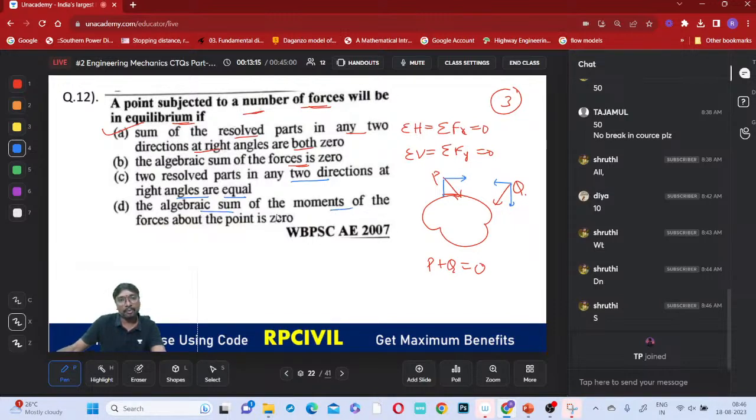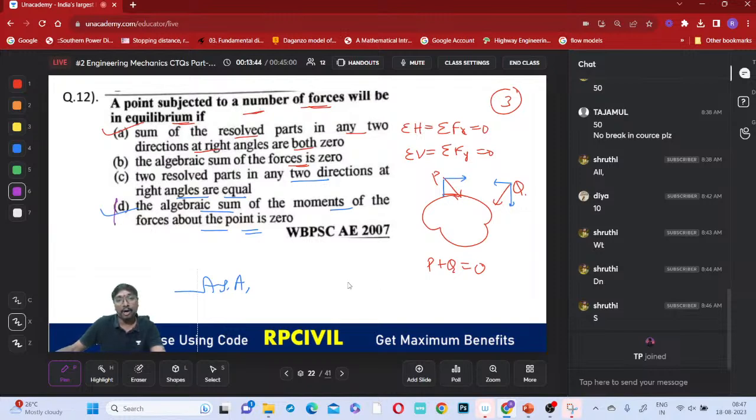The algebraic sum of the moments of these forces about this point is 0. This is also correct. So which options are correct? Option A is correct, but can we say option D is correct here? Can option D be correct, or can option D not be correct, everyone? TP, good morning. Option D cannot be correct, right?